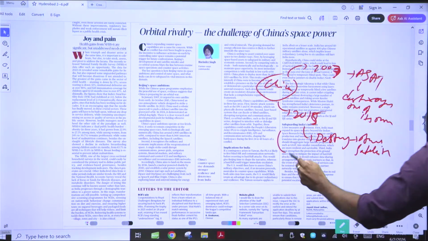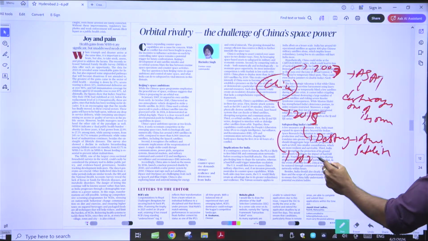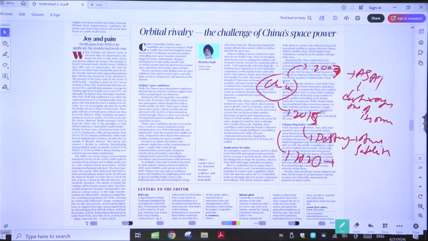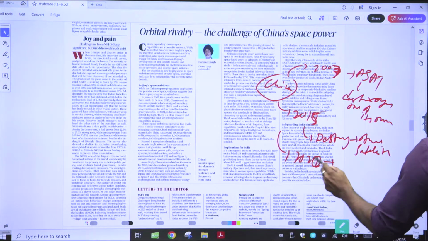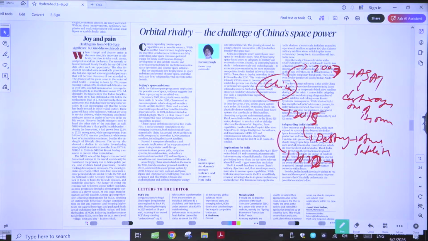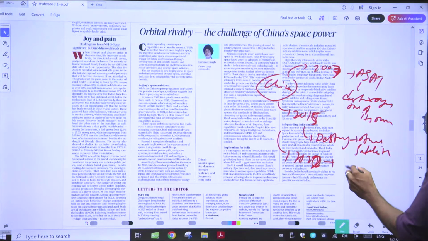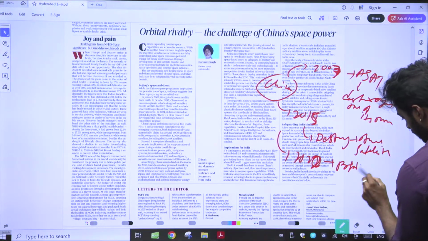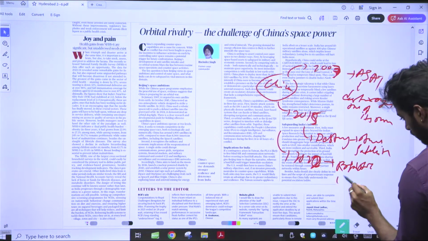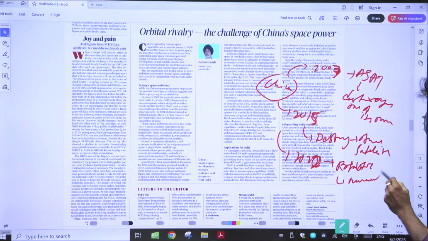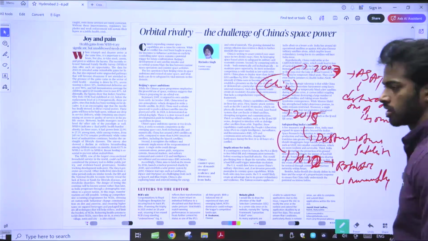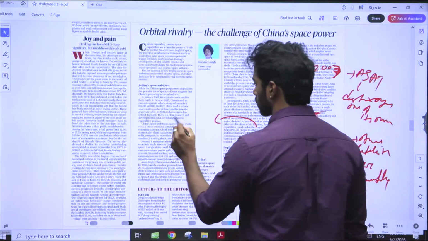Then in 2020, or 2022, it created a robotic spacecraft which could manually move in space, meaning that it can clear the Kessler syndrome.